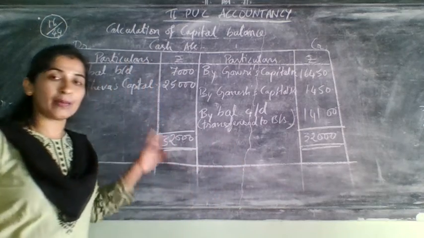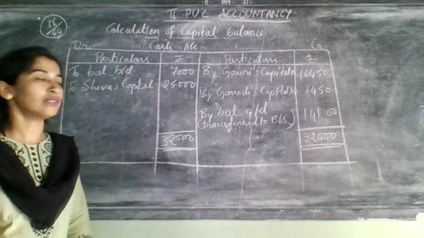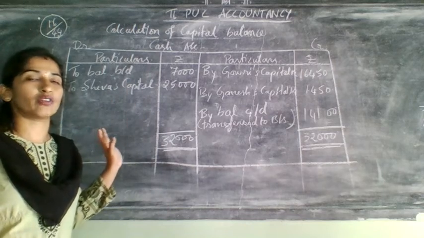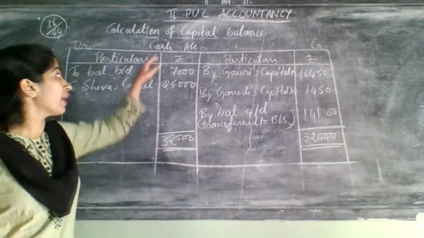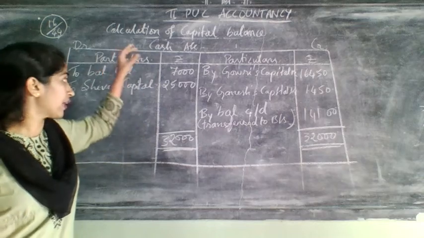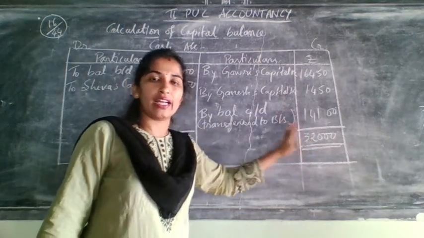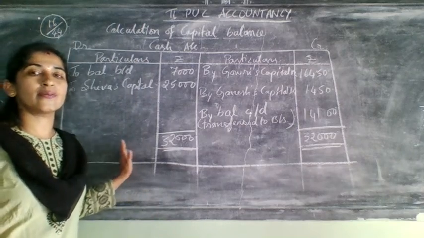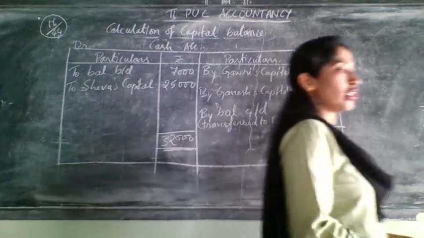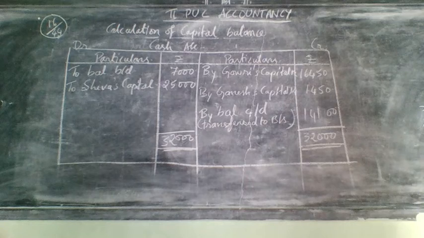Okay, so that type of problem you will have in the next lesson. There they have given like that only. That will happen only for bank and not for cash. Remember, cash will start off from the debit side only and end on the credit side only. So understood this? Okay. Now let us move on to the next step, the last step, balance sheet. We will now prepare the new balance sheet.